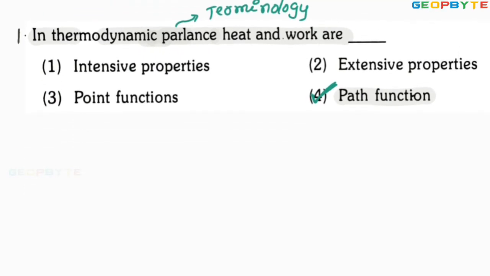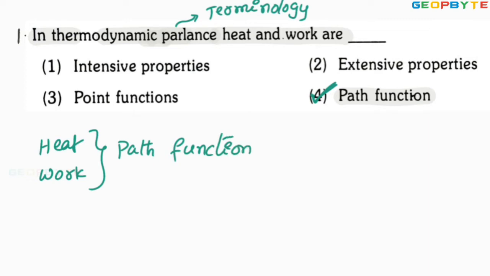Dear friends, thermodynamics is mainly dealing with heat and work, but heat and work are not coming under properties of the system. The heat and work, these two are coming under path function quantities.